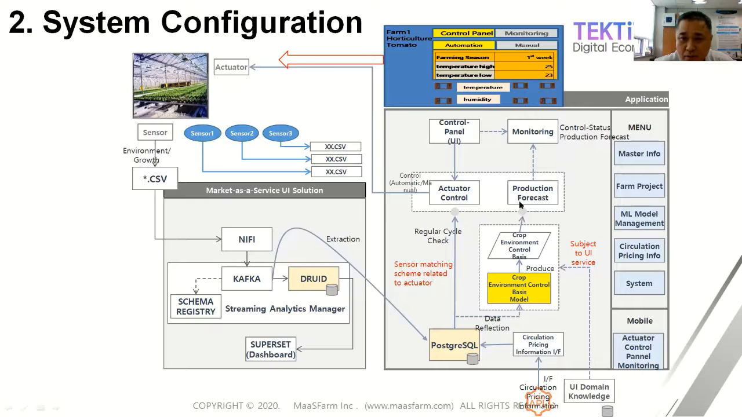After that, we made a production focused model, and then we also made an actuator control model logic, right? And using this actuator control logic, we actually control the actuator through the internet and the gateway, right? So this is about our configuration.